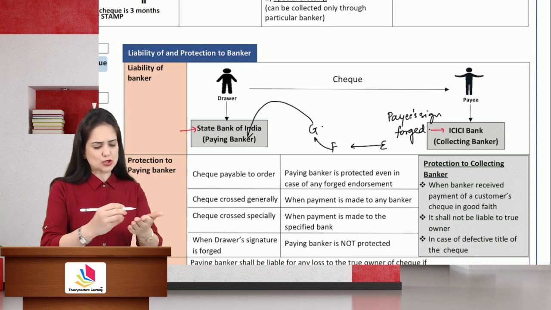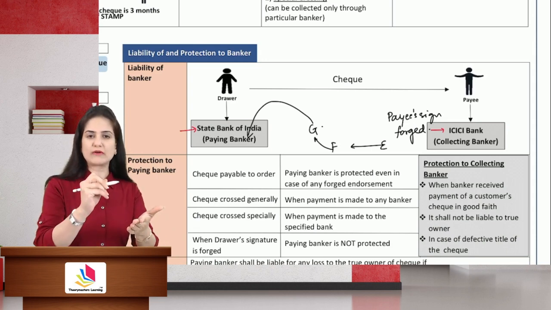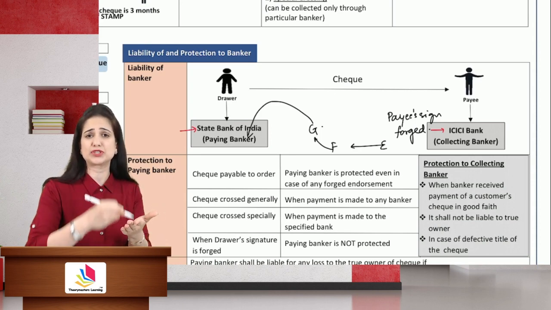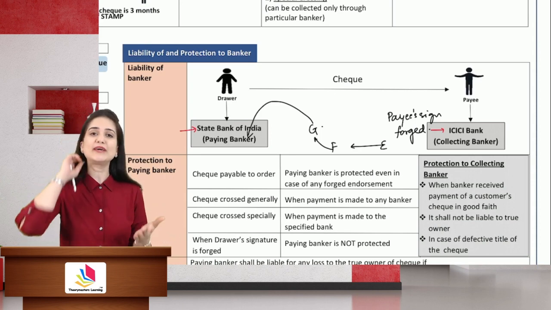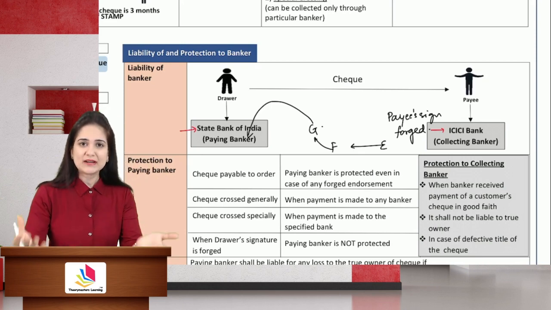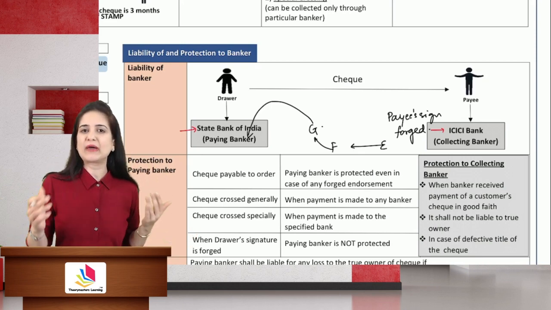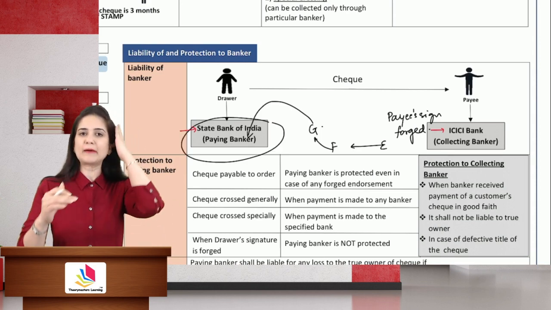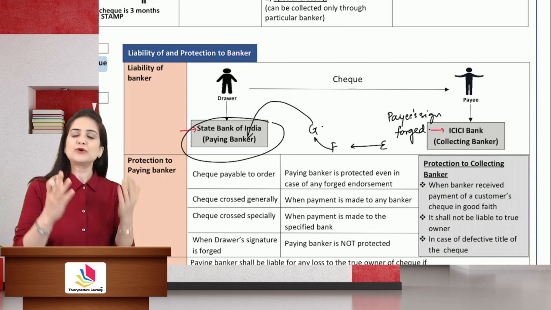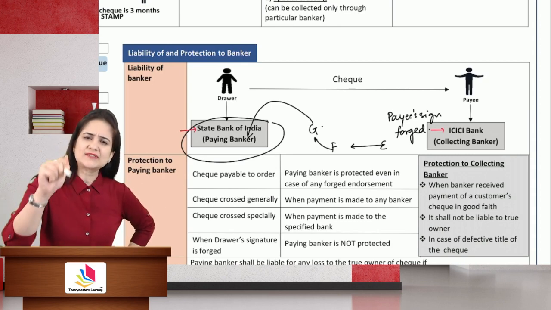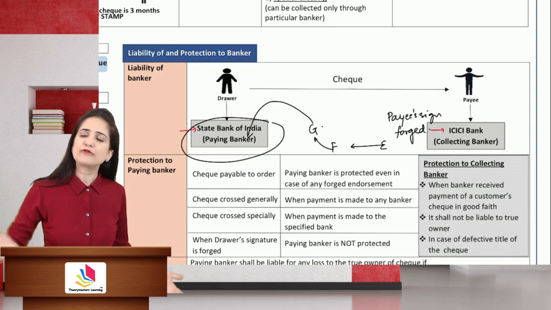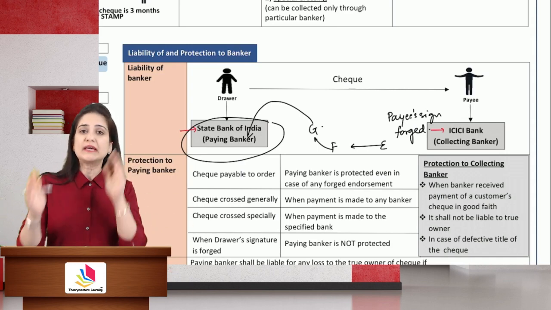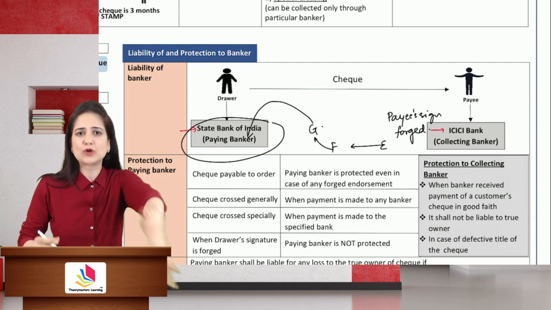The paying banker saw whether the signature of the drawer was correct, whether he had sufficient funds, whether the date was mentioned correctly, whether the signature was matching with the specimen signature, and he honored the check. Later, it was known that the signatures of the payee were forged. Can we blame the paying banker for making the payment against the check? Can you tell him, don't you know that the payee's signatures were forged? How will he come to know whether the payee's signatures were forged or not? Does he have the specimen signature of the payee? He has the specimen signature of the drawer.